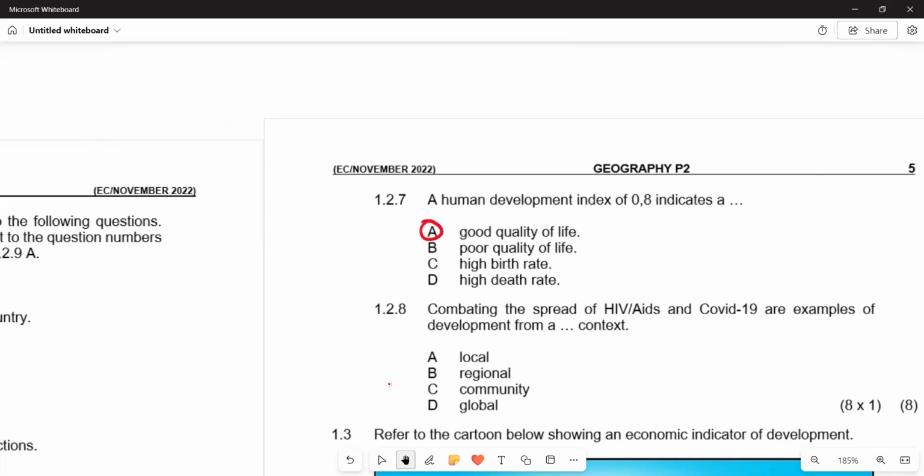Then 1.2.8, combating the spread of HIV and AIDS and COVID-19 are examples of development from a DASH context. We've got local, regional, community, and global, but obviously the most appropriate there is global, which is D. So we are going to take our D on 1.2.8. So that's enough on multiple choice.